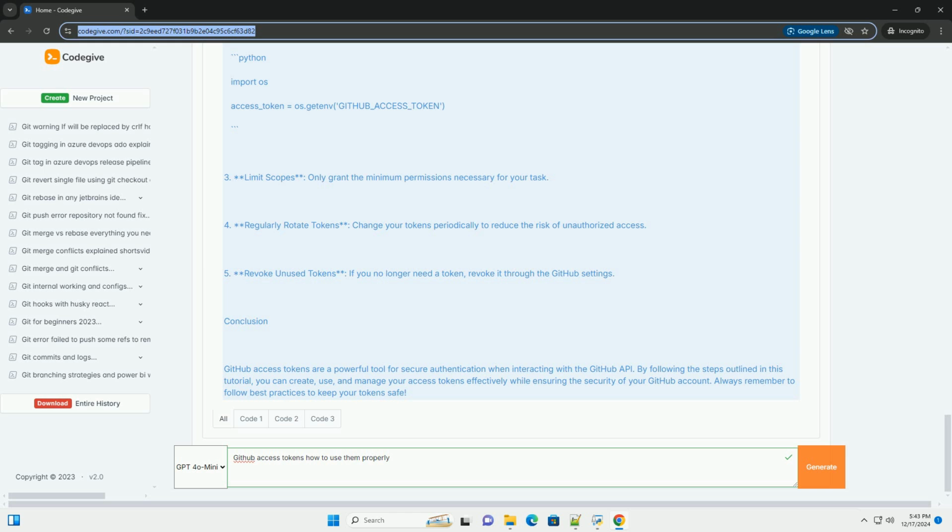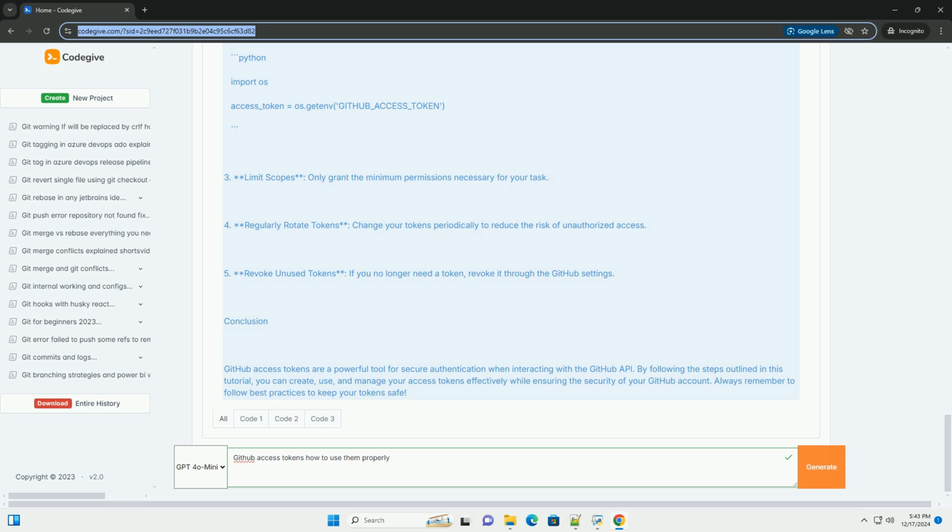5. Generate a new token. Click the Generate New Token button. 6. Set token description and expiration. Write a note for what this token will be used for. Choose an expiration date.